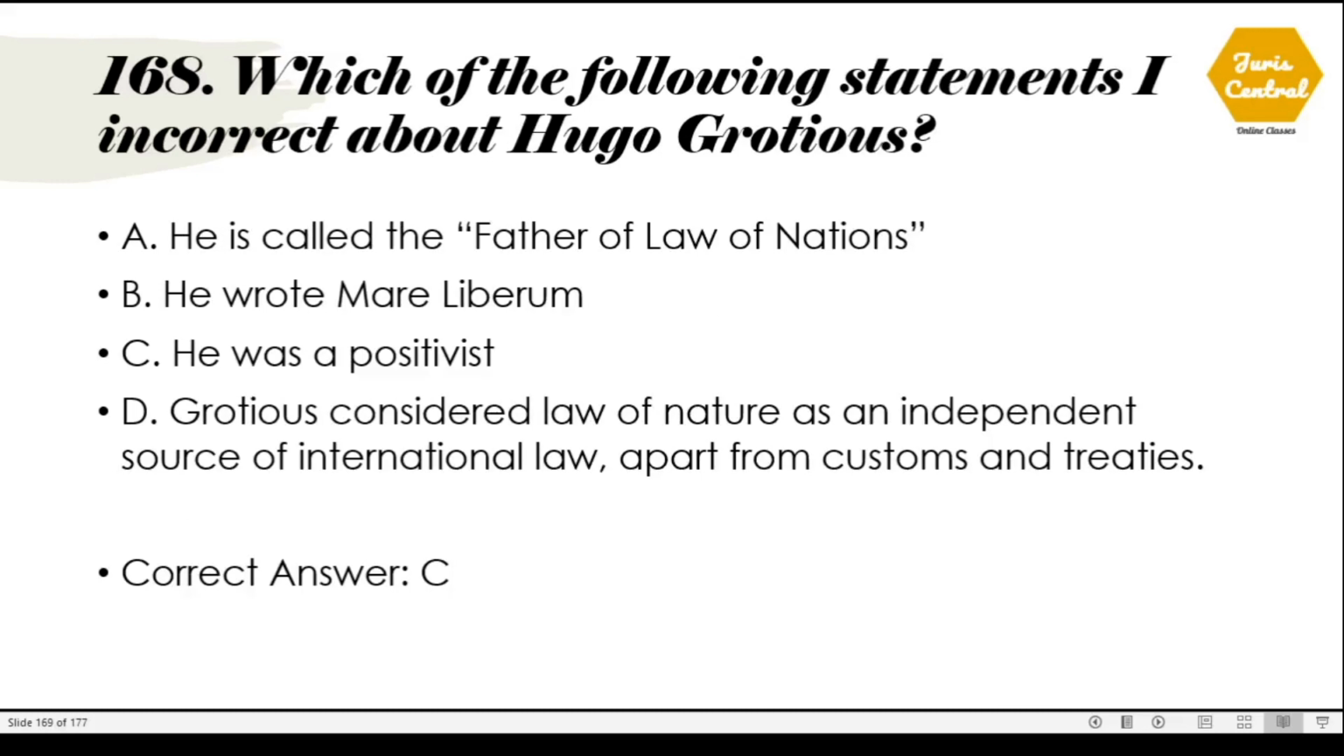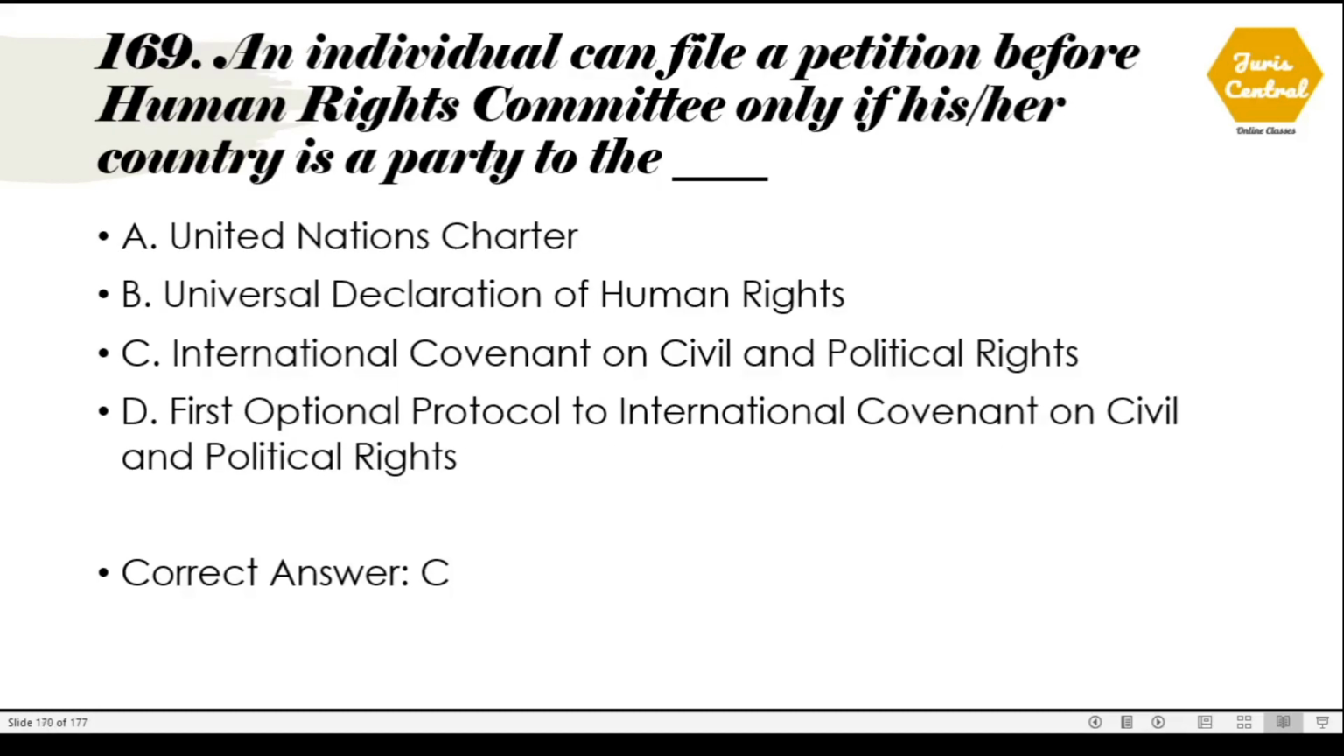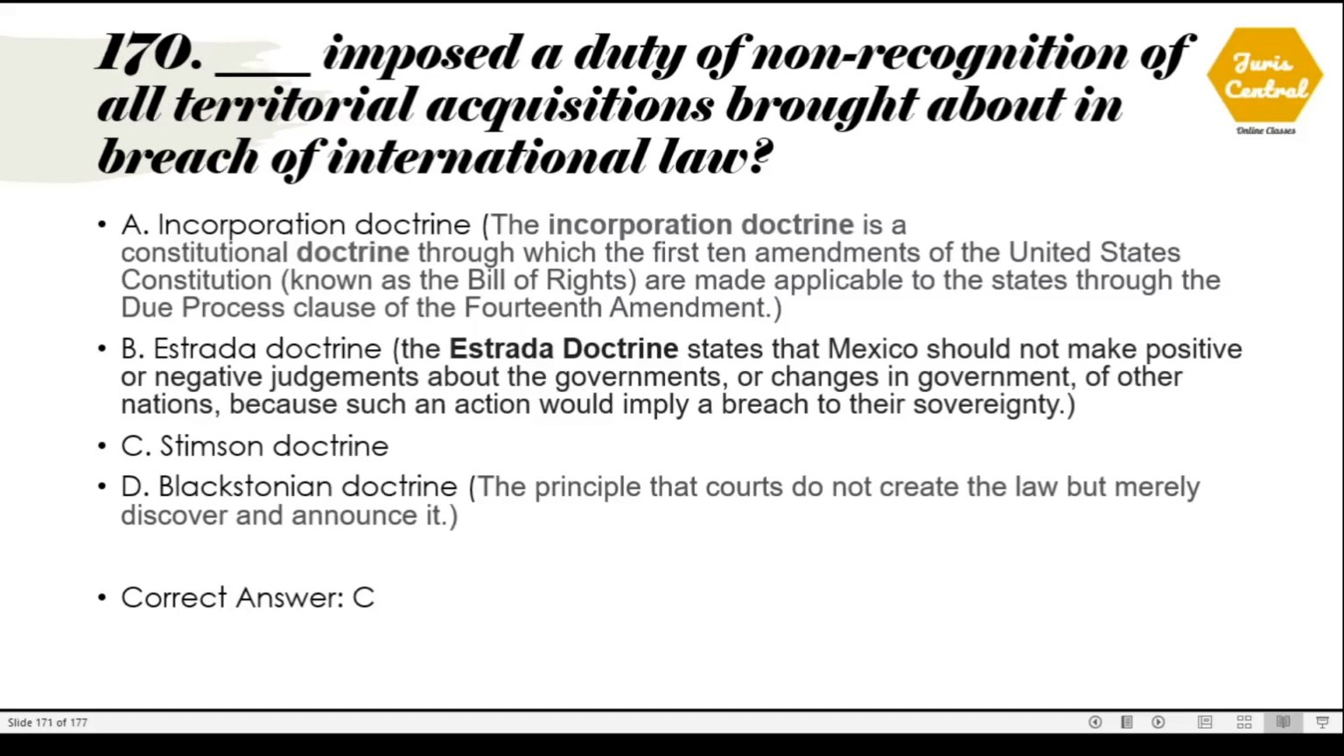168. Which of the following statements is incorrect about Hugo Grotius? The correct option is option C, he was a positivist. It was totally incorrect. 169. An individual can file a petition before the Human Rights Committee only if his or her country is a party to the International Covenant on Civil and Political Rights, option C.